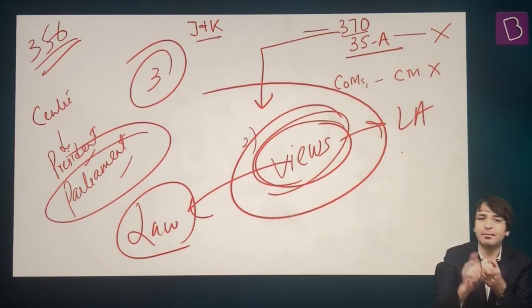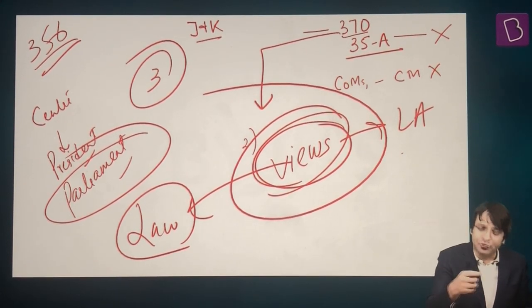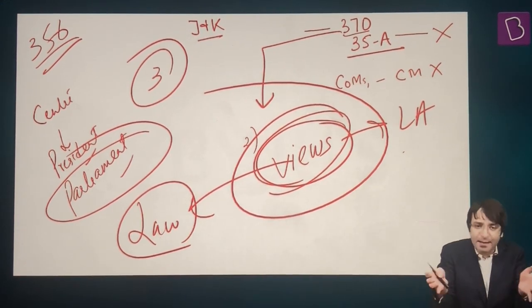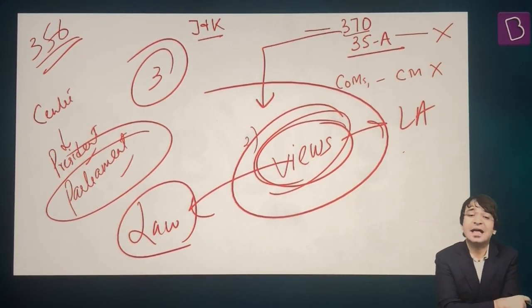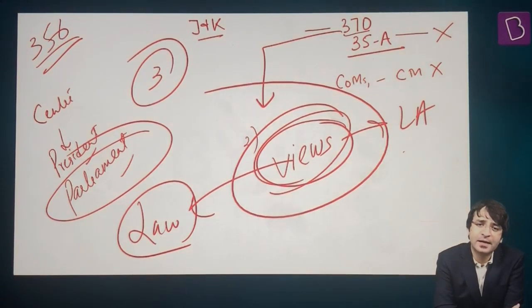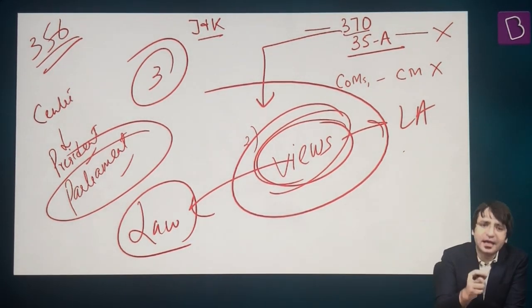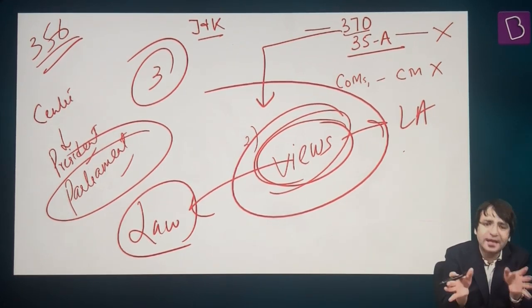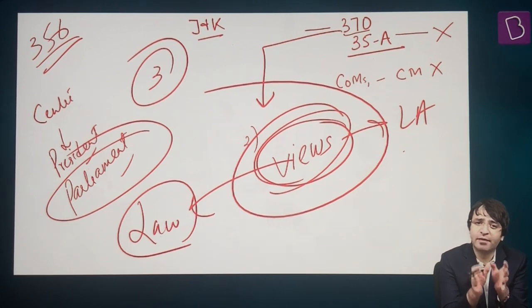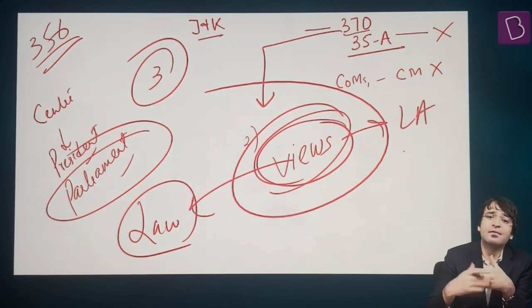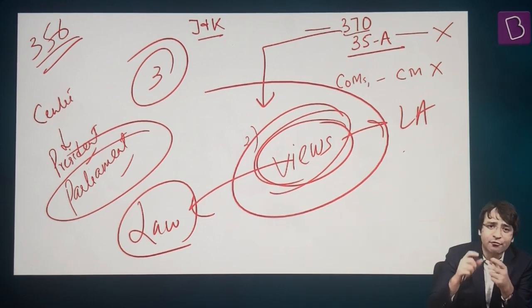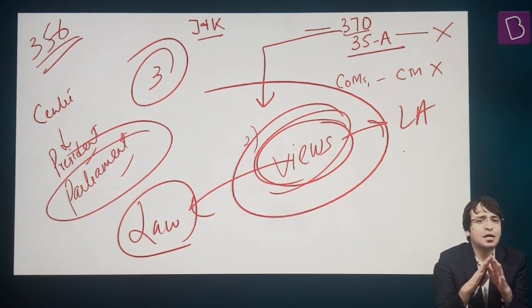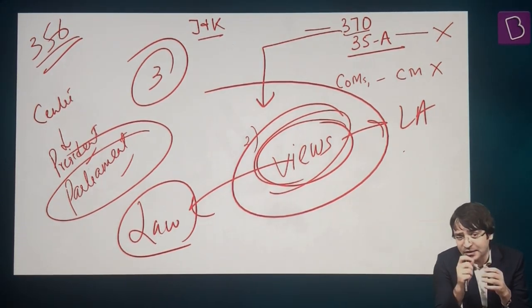Article 2: Parliament may by law. What Parliament can do, it can enact a law. And through this law, it can admit into the union or establish new states on such terms and conditions as Parliament thinks fit. And one beautiful example for that is Sikkim. And then Article 3, which is a centralizing tendency of Indian federalism. Parliament can make sweeping changes, reorganize the state, and that is the power which is available only to the Parliament. The states only have a consultative role. But whatever views are given by the state legislative assemblies, those are not binding on the president. And ultimately, the states can be reorganized. That's Article 3 for you.